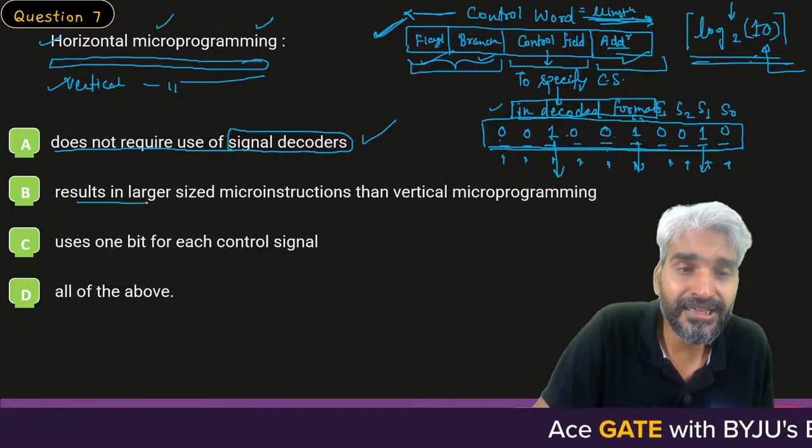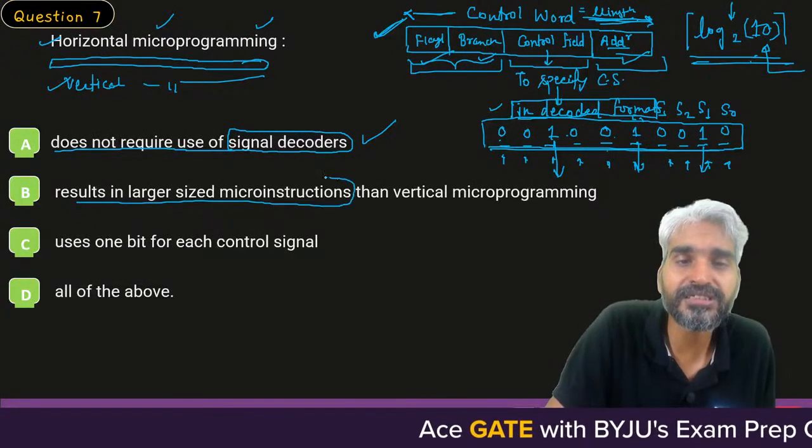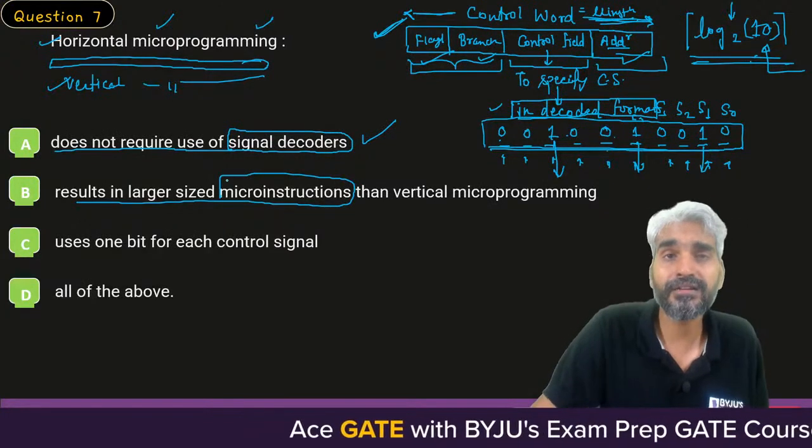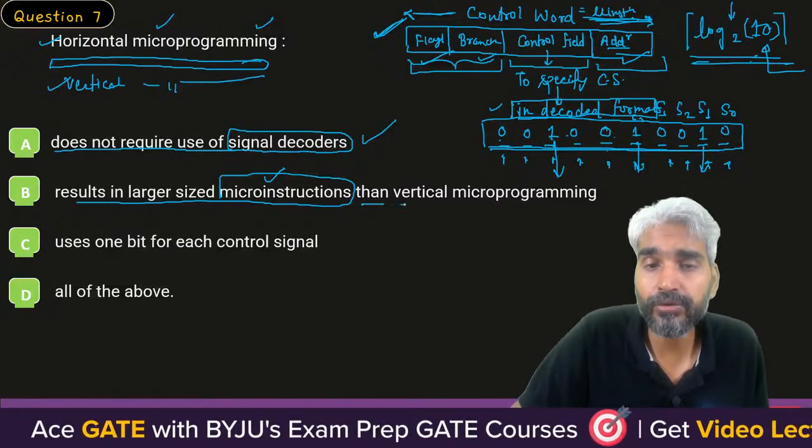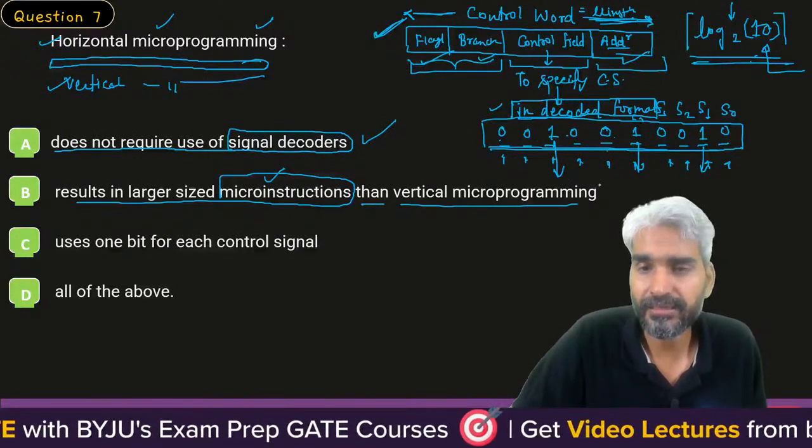So it results in larger size micro instructions, that is control words, same thing, compared to vertical microprogramming. Yes sir, this one is also true.